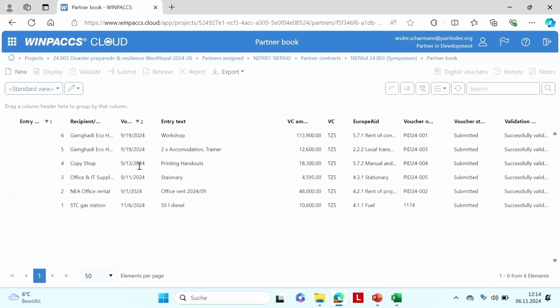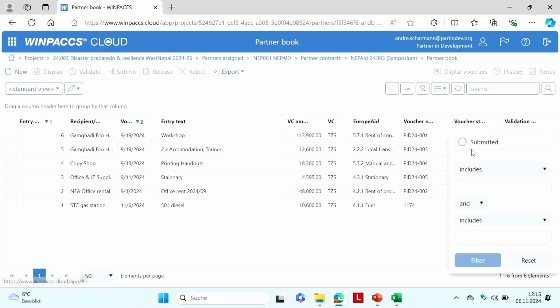And here I can see all the postings that were submitted by a partner, and actually for now everything is submitted. I could also see what was released or what is only entered for now. If I want to look only into those that were newly submitted, I could filter for that, right?